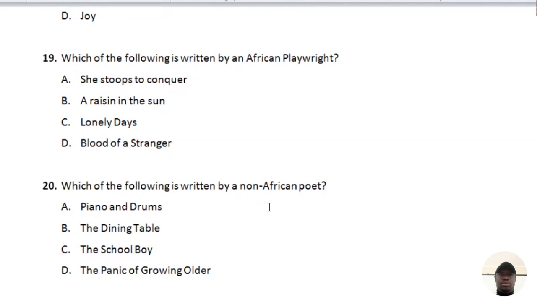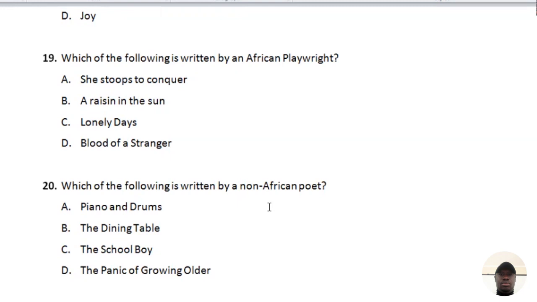But Blood of a Stranger, written by Dele Charlie, the Sierra Leonean, is a play. So the correct option here is D. I know some people will find options C and D confusing, but once you understand the question very well, you will know that they're asking you to identify a playwright, not a novelist. Adebowale is a novelist, Dele Charlie is a playwright.